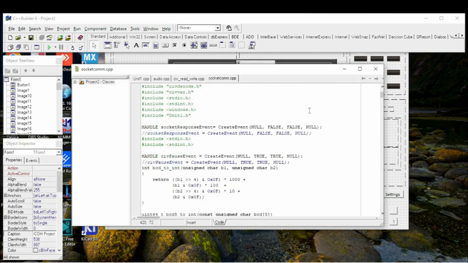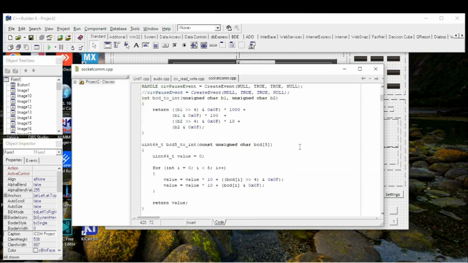There are some functions. The first two handle events for socket response and socket pause events. We need to check if a command was received and when we need to pause